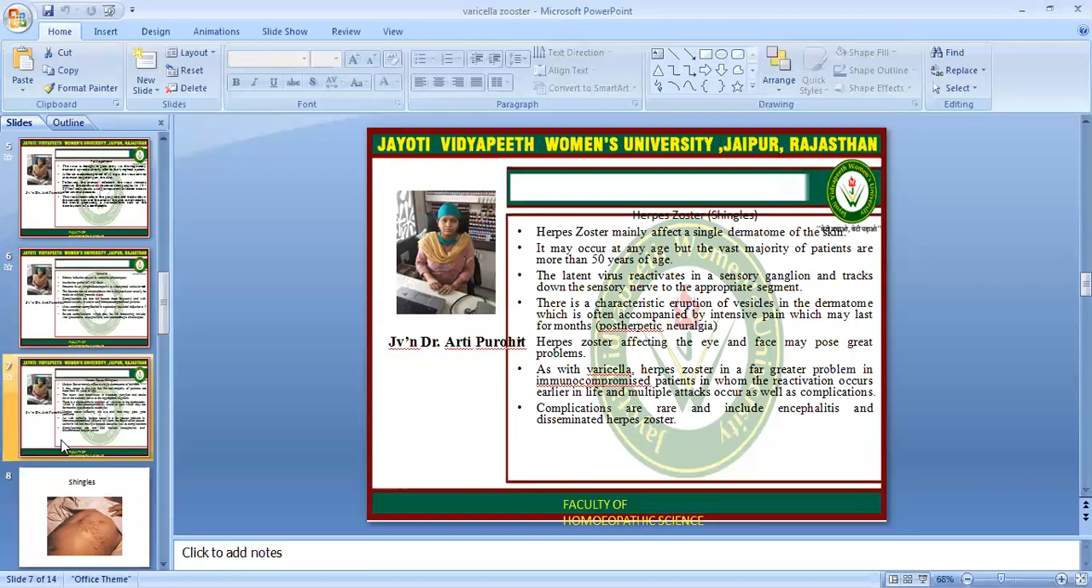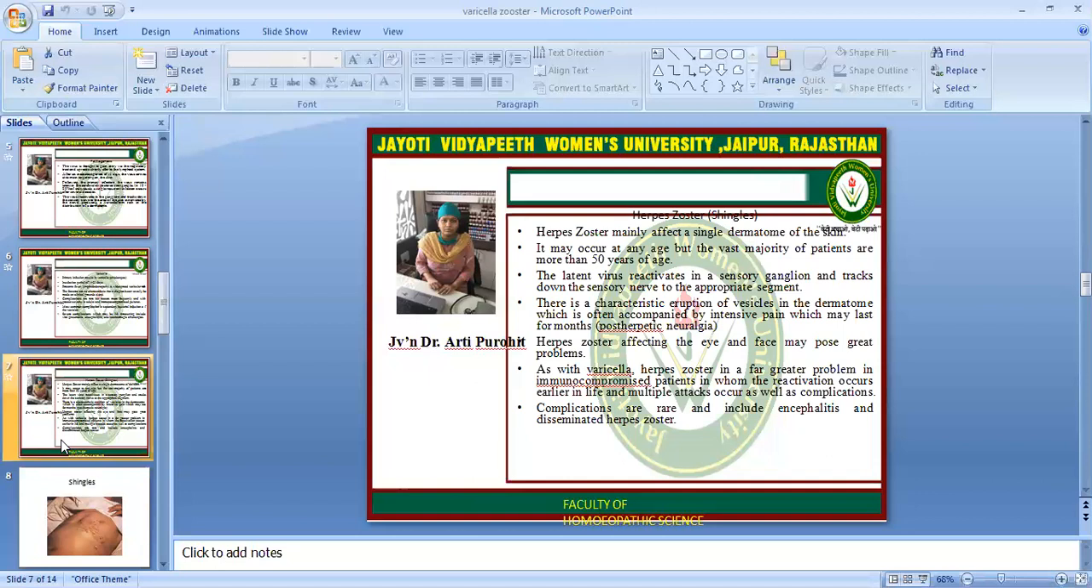Zoster, which is also called shingles, mainly affects a single dermatome of the skin. It may occur at any age, but the vast majority of patients are more than 50 years of age. The latent virus reactivates in the sensory ganglia and tracks down the sensory nerve to the appropriate segment. There is a characteristic eruption of vesicles in the dermatome, which is often accompanied by intense pain, which may last for months. Herpes zoster affecting the eye and face may pose great problems.